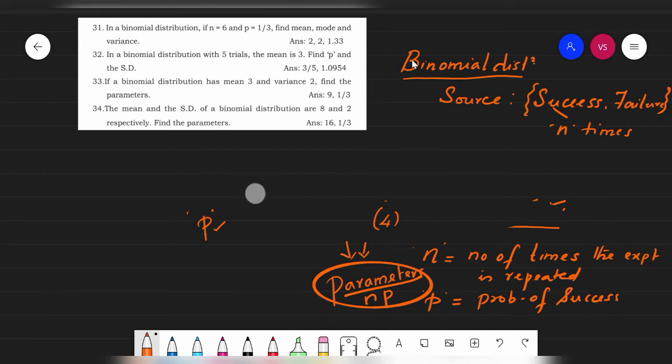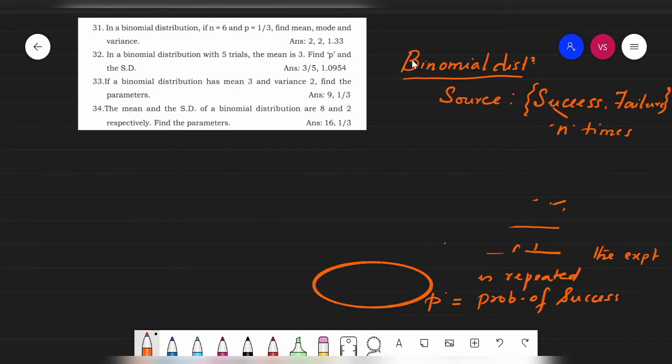Keep it in your mind, students: the binomial distribution is derived from an experiment of success or failure repeated n number of times, a finite number of times. n and p are the key elements for it. So we need to first find out those key element values.